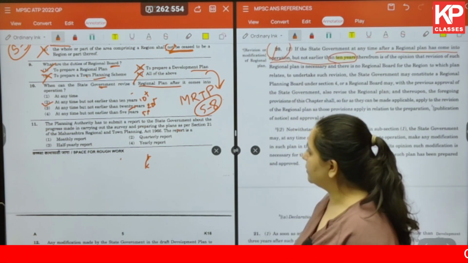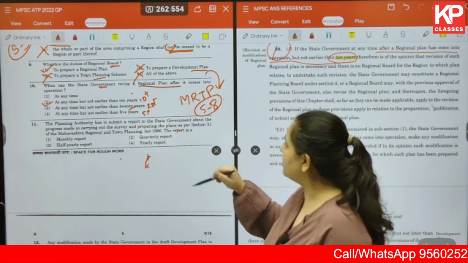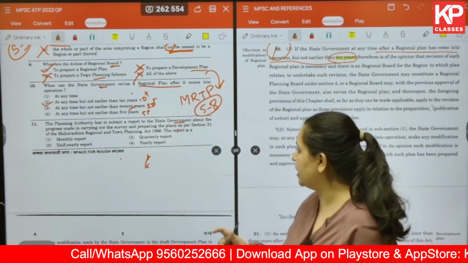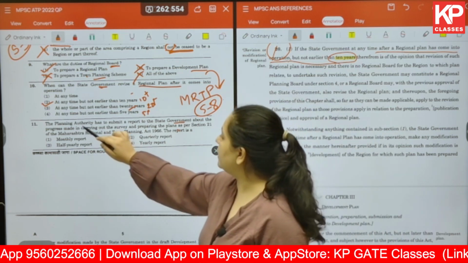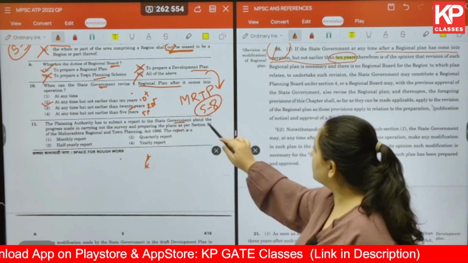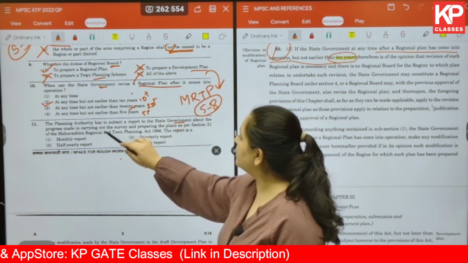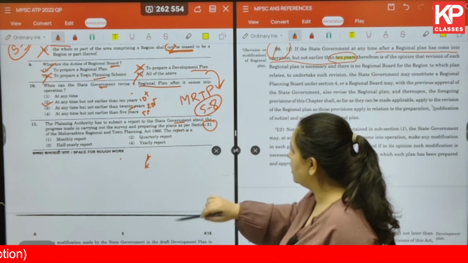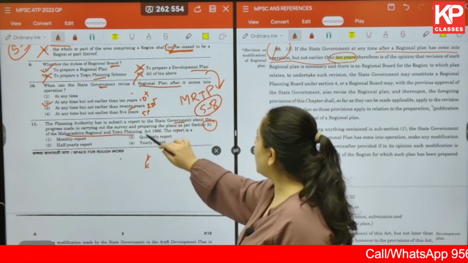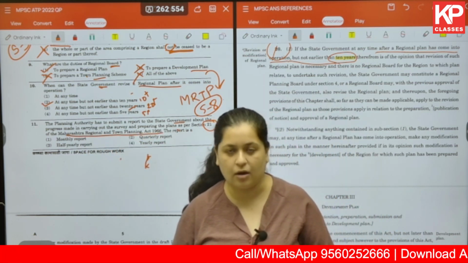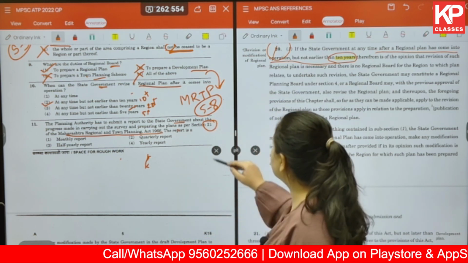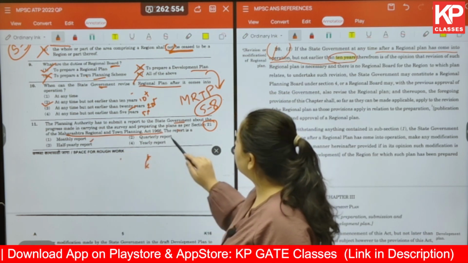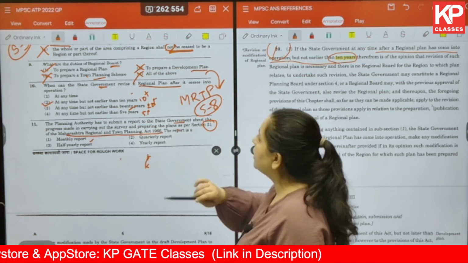Okay. The next one. The planning authority has to submit a report to the state government. Be very careful of who is submitting the report to whom. Okay. Don't mix up here. The planning authority has to submit a report to the state government about the progress made in carrying out the survey and preparing the plans as per section 21 of the MRTP Act 1966. So you already have the act with you and you already have the section with you. You need to tell whether the report is a monthly report, a quarterly report, half yearly report or yearly report.